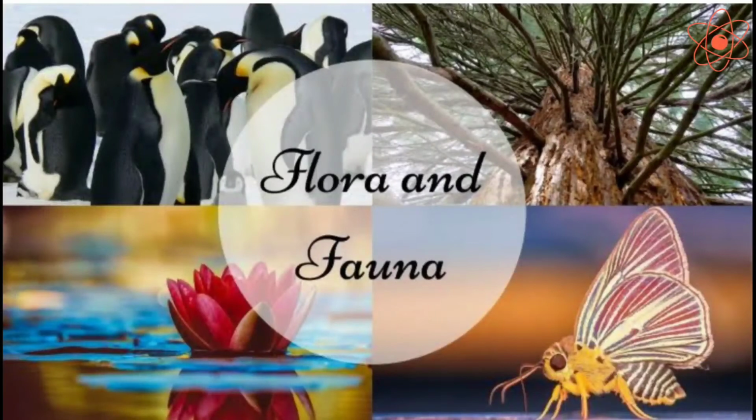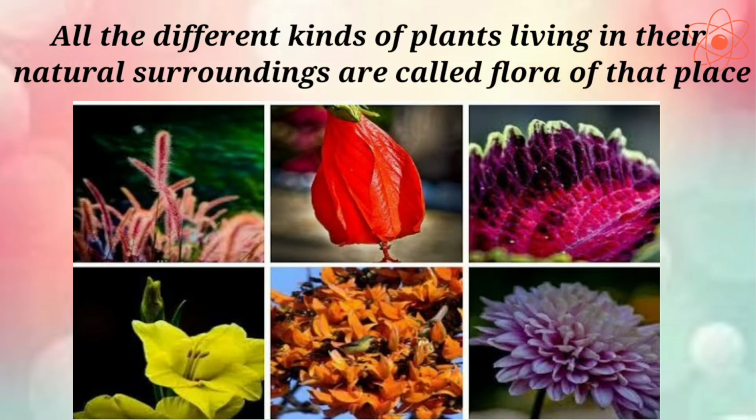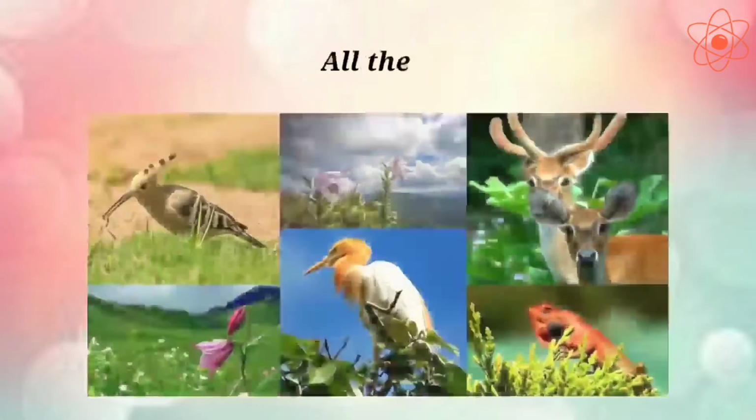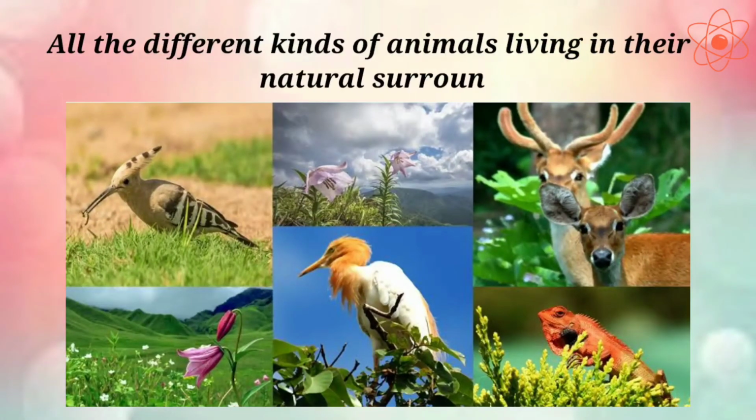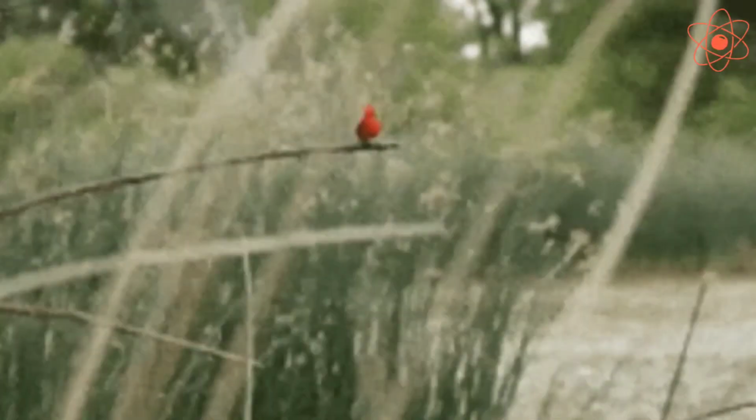First of all, understand what we mean by flora and fauna. All the different kinds of plants living in their natural surroundings are called the flora of that place. And all the different kinds of animals living in their natural surroundings are called the fauna of that place. Together, flora and fauna of a place form the biodiversity of that place.